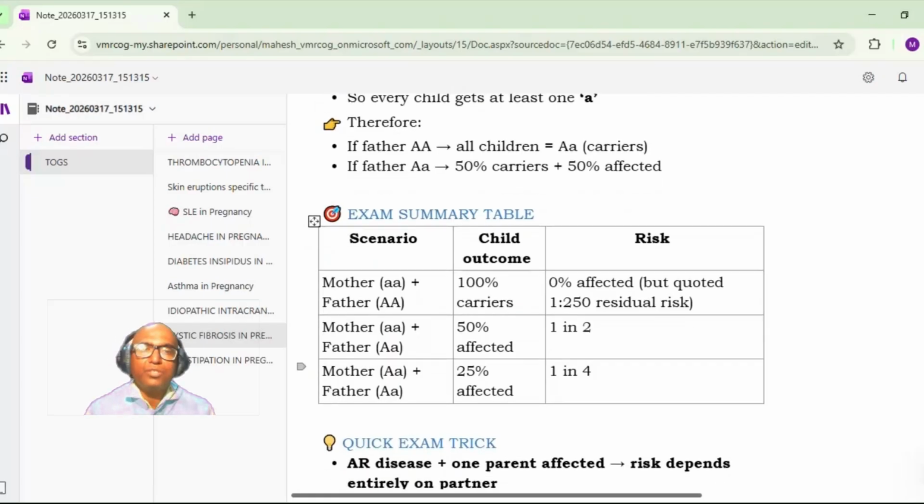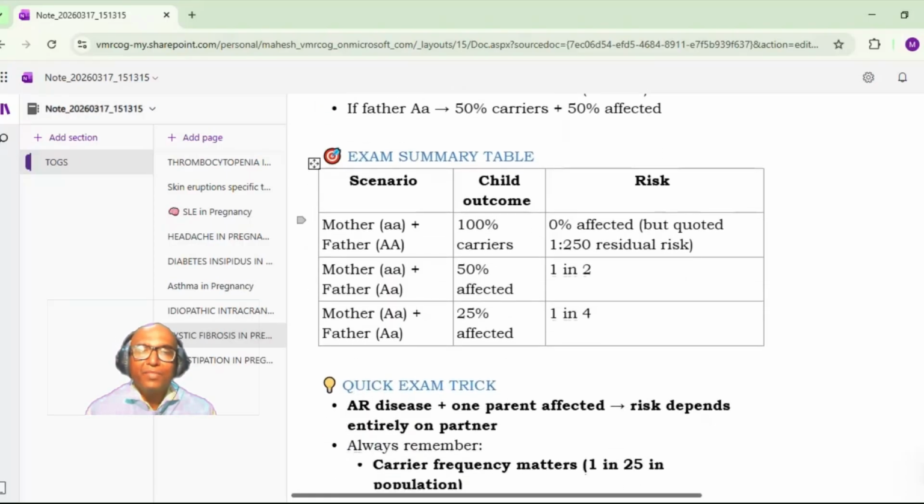Okay. So just remember this particular table. Mother affected, father normal, there will be 100% carriers. Practically, there is a 1 in 250 residual risk. Ideally 0% affected, but practically 1 in 250 still there is a risk. Mother is affected, father is a carrier, so 50% will be affected. So 1 in 2 will be affected.